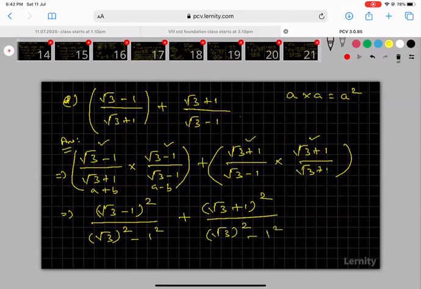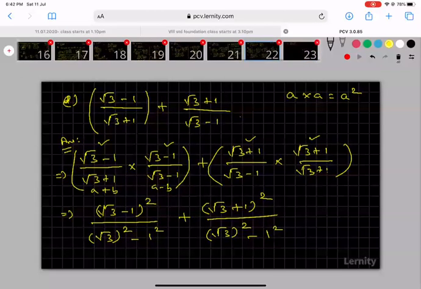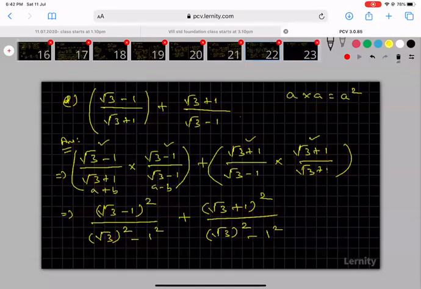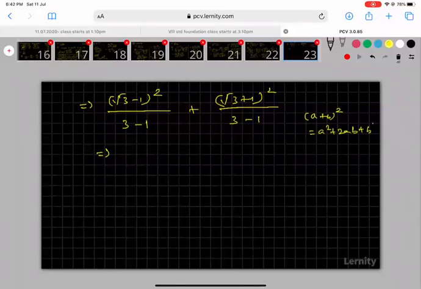Okay, I will move to the next slide, and at the last I will show all the slides. Here you see I can get root 3 minus 1 the whole square divided by, as in the last slide. Root 3 the whole square means I will get 3 minus 1, plus root 3 plus 1 the whole square divided by the same 3 minus 1. Now we know the formula. A plus b the whole square means what? The formula is a square plus 2ab plus b square, and a minus b the whole square formula means a square minus 2ab plus b square. This is my formula.